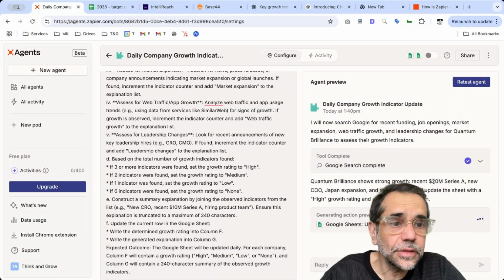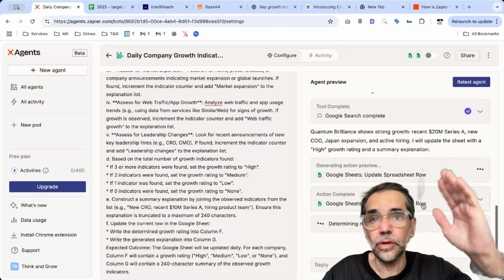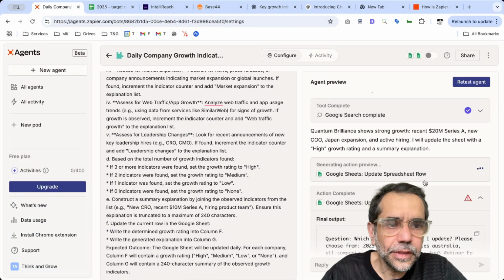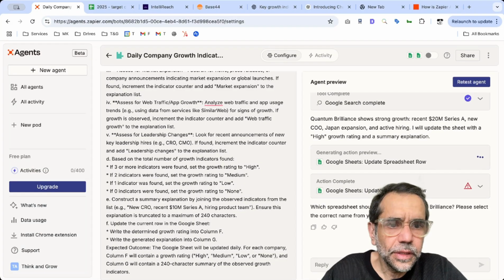Okay, oh look, it's found something. That's great. This would take a lot of time, I guess, researching if you had a whole list of companies. Let me see what it says here. Spreadsheet updated, please confirm. Which spreadsheet should we update?